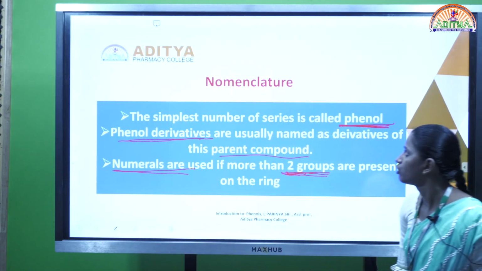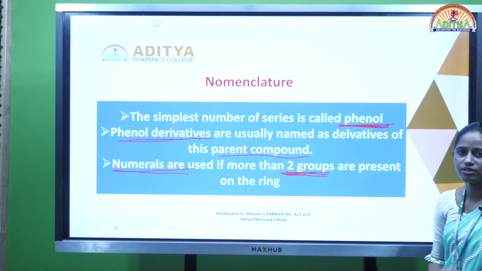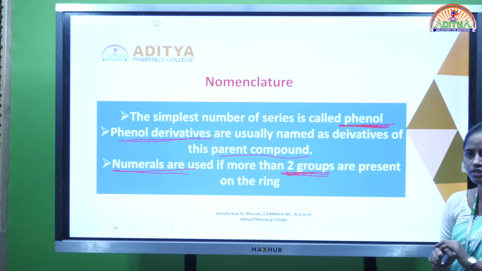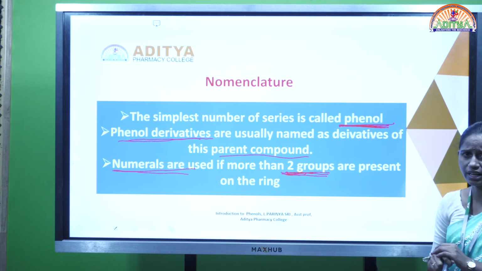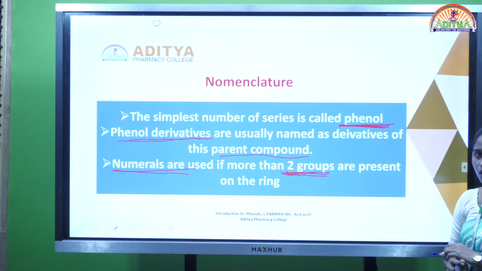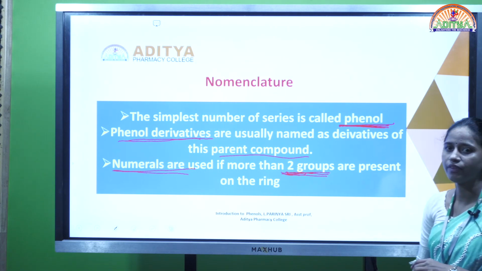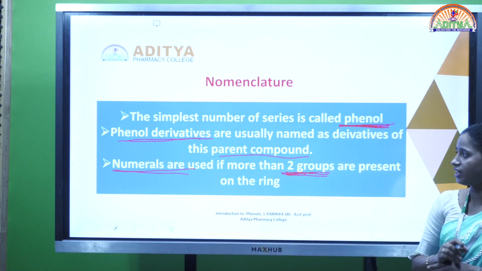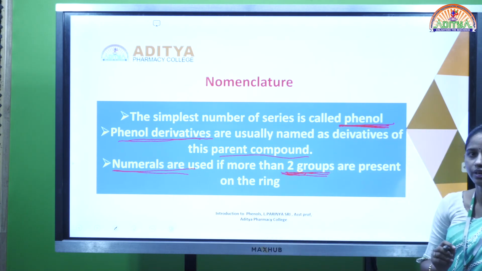Next, coming to nomenclature, compounds with OH groups directly attached to the aromatic ring are simply named as phenols. And the phenol derivatives are usually named as derivatives of the parent compound.